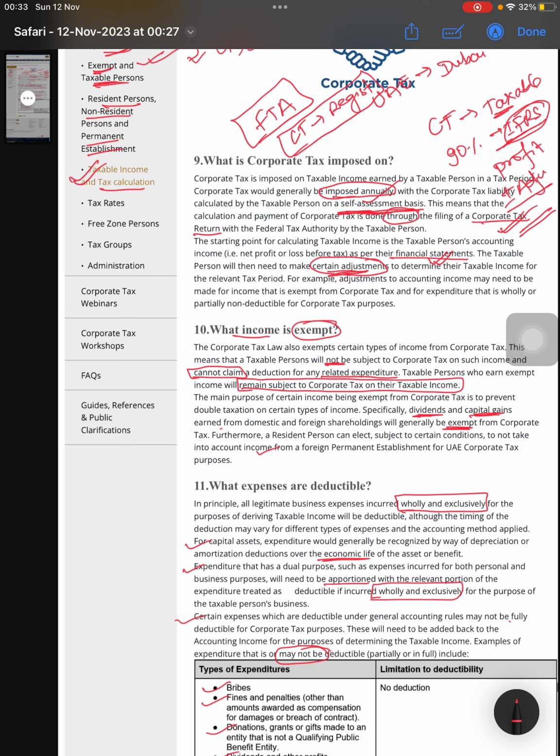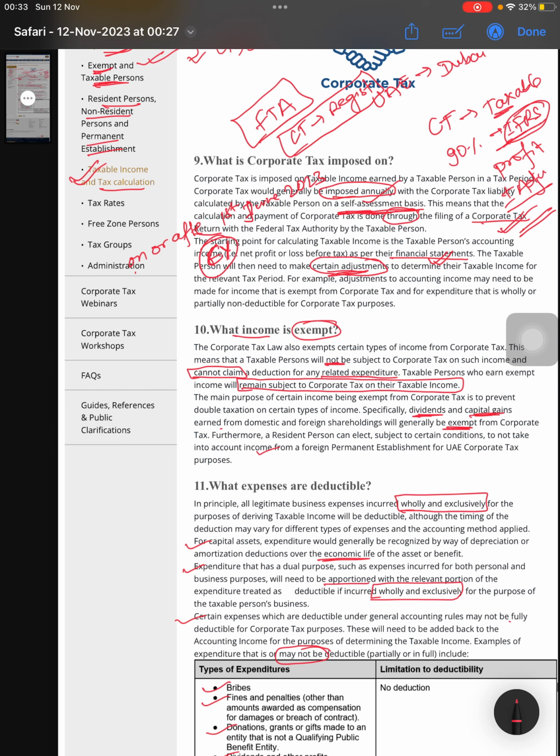And the second thing, I will share some important data. The corporate tax is applicable on or after 1st June 2023. So on or after 1st June 2023, for financial years starting, or calendar year, starting after this 1st June.